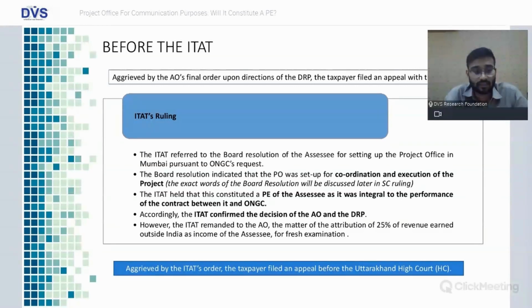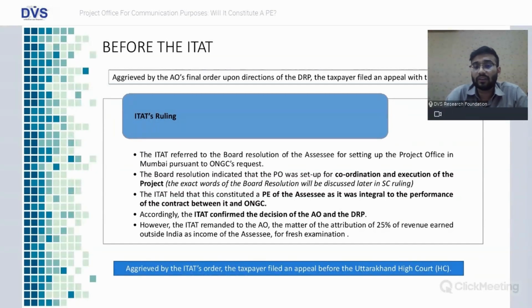So what was the ITAT's contention? The ITAT referred to the board resolution of the Assessee for setting up the project office in Mumbai pursuant to ONGC's request. The board resolution indicated that the PO was set up for coordination and execution of the project. So the board resolution had categorically stated that the project office being created would be for the purpose of coordination and execution of the project, and nothing else. The ITAT held that this constituted a PE of the Assessee as it was integral to the performance of the contract between it and ONGC.